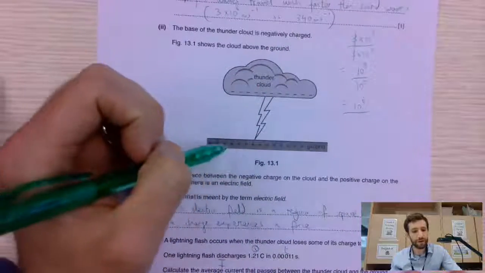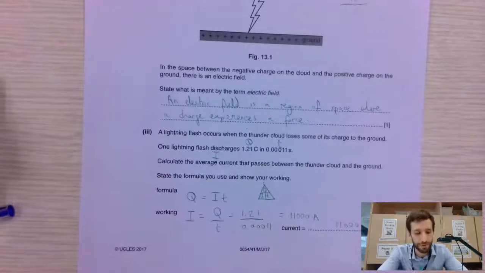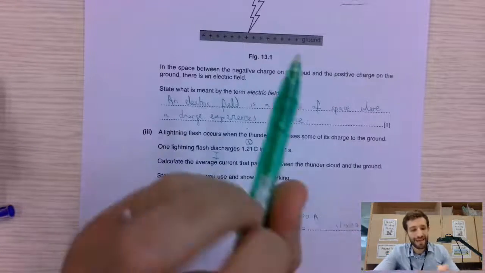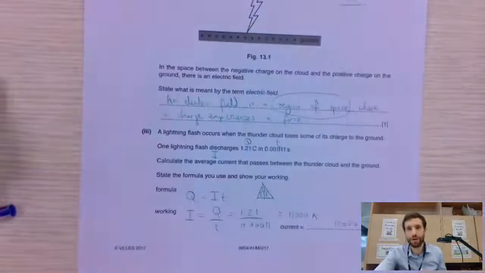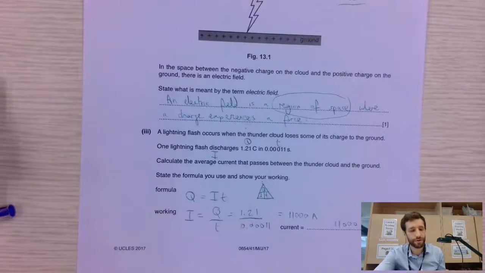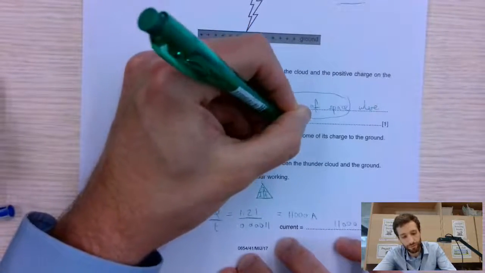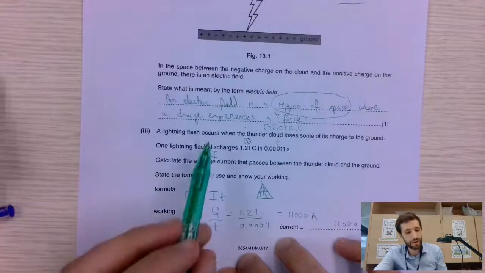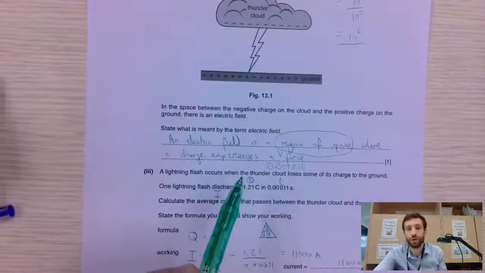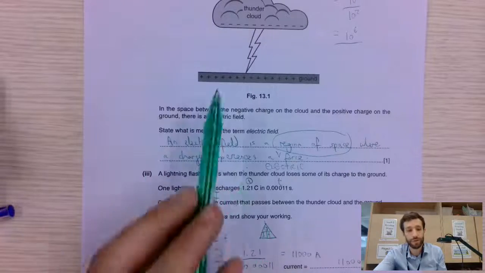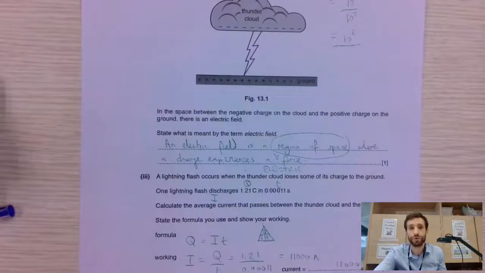We've got negative charges up here and positive charges up here, and we've been told that we're building up an electric field. Electric field is a region of space. This is very important. It's an area where a charge experiences a force. Now what you could add there is a charge experiences an electric force. The whole idea is if I put a charge in this field, then it will start to move one way or the other, because it will experience a force. If I put a neutral thing in here, it won't move because there's no force, there's no charge.